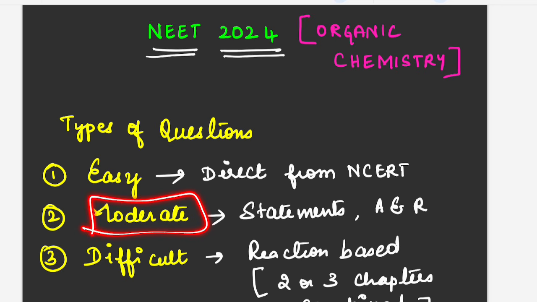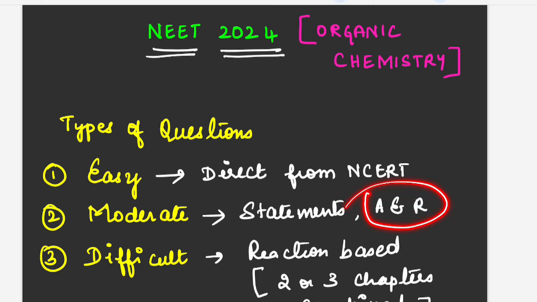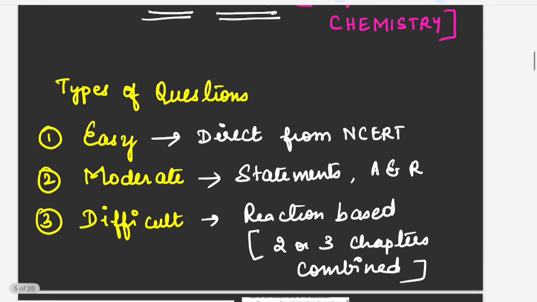Second is the moderate type of question. In moderate type questions, two statements will be given, statement 1 and statement 2, and you have to say whether it is true or false. Another type of question which can be asked is assertion and reasoning. And the third type of question is the difficult question. This is where students find it difficult in solving the questions.